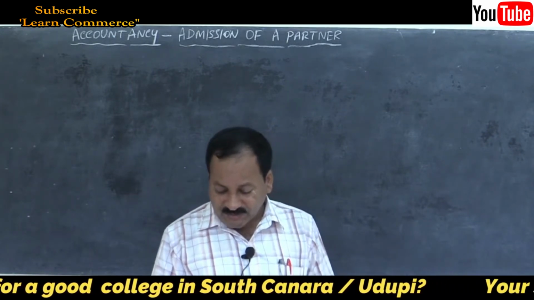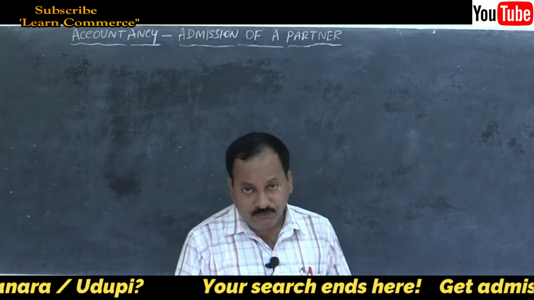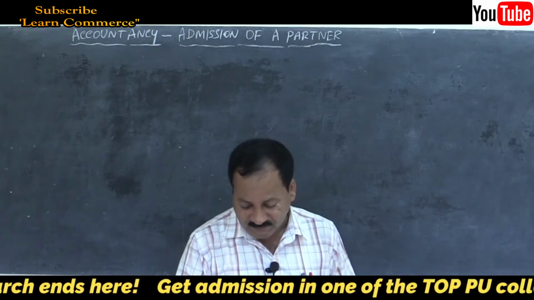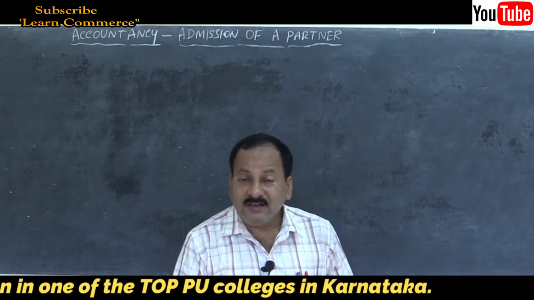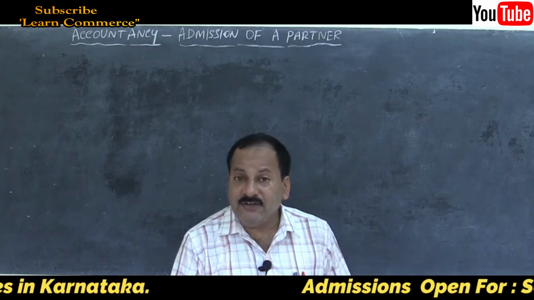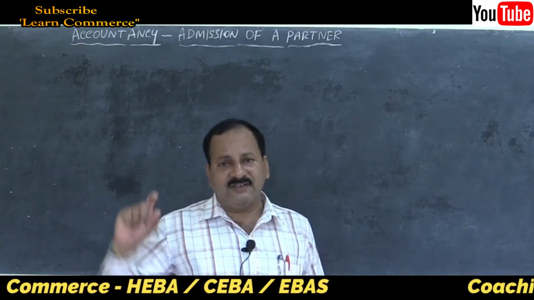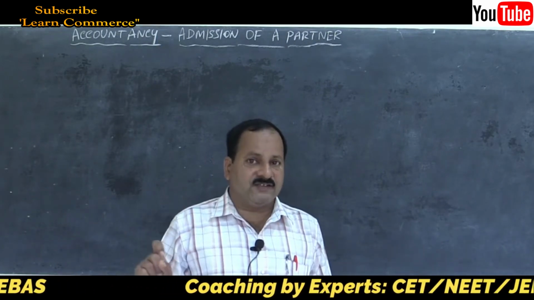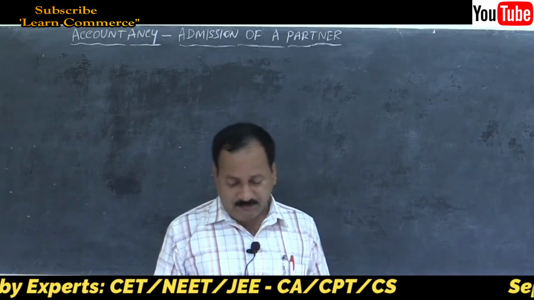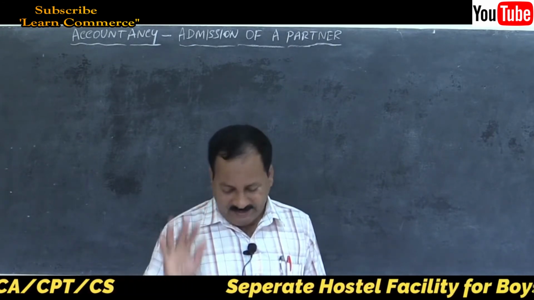What is the profit sharing ratio here? 3/5 and 2/5, very clearly given in the problem. So when we transfer it to partners capital accounts, it should be transferred to the opposite side. This is appearing on the left hand side, so transfer it to the right hand side, the credit side of the partners capital account. By reserve, old ratio, distribute among old partners only.